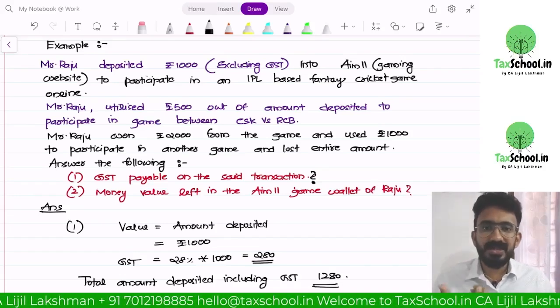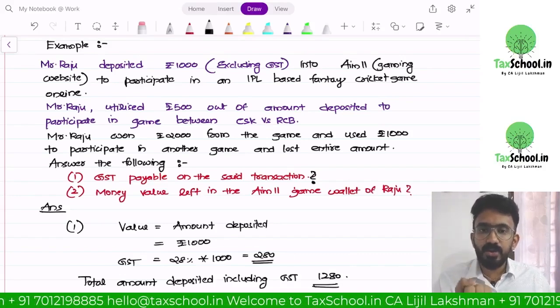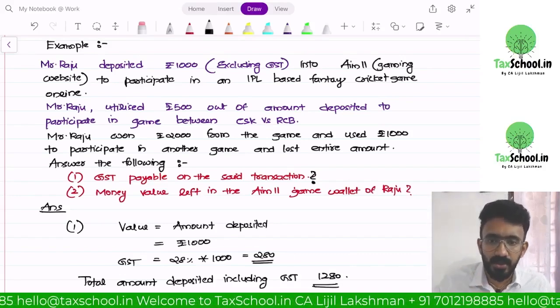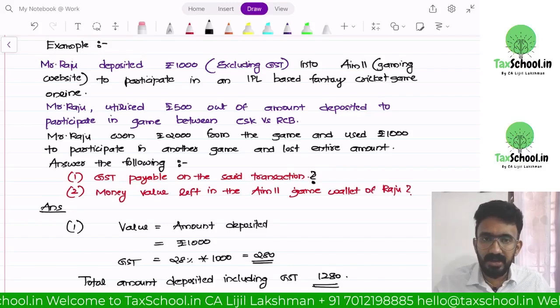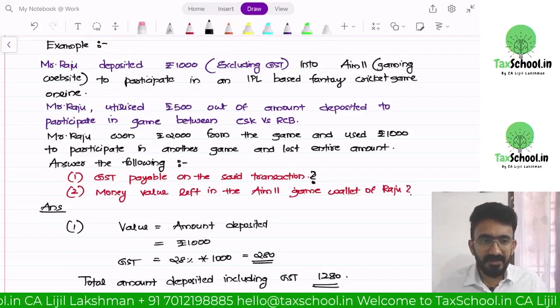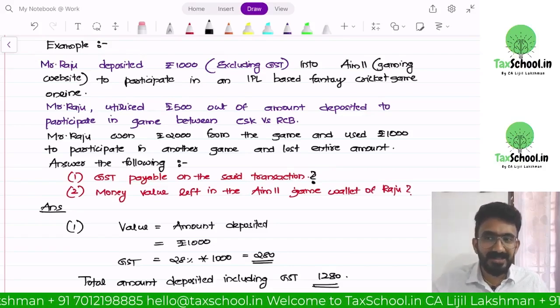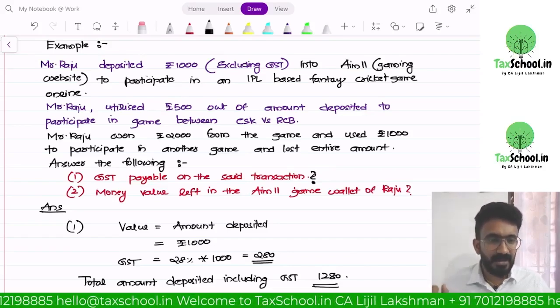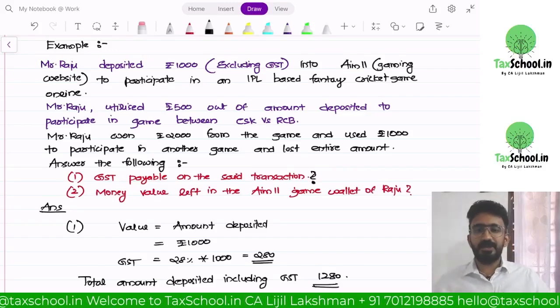Out of that, maybe only 700 crores will be utilized for participating in games. 300 is still lying there in people's wallets, and Dream 11 can use this money for their purposes.